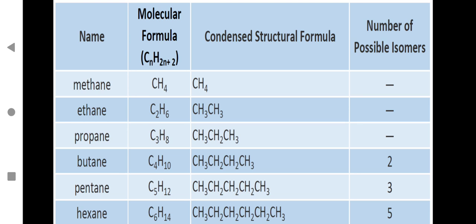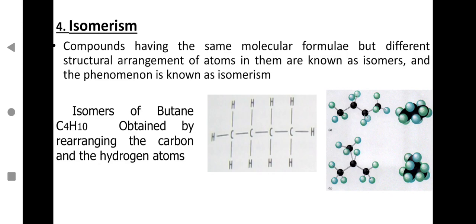You got a brief idea about the series of alkane, all the members. Now you are familiar with them, so you can name isomers. You will be able to understand how the structural formula differs in isomers. So, isomerism: compounds having the same molecular formula but different structural arrangement of atoms in them are known as isomers, and the phenomenon is known as isomerism.